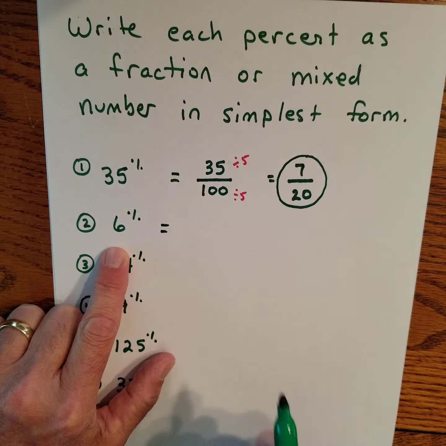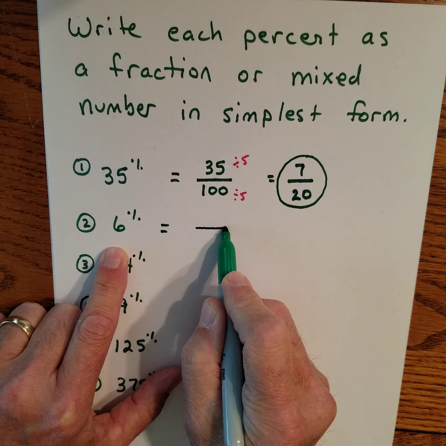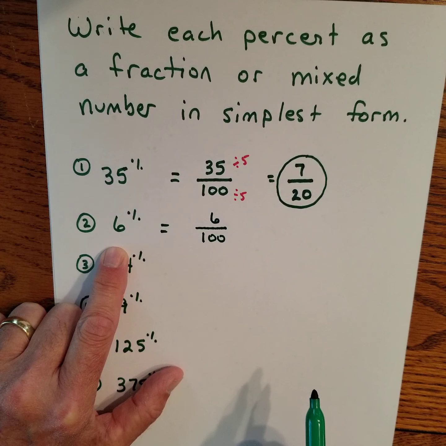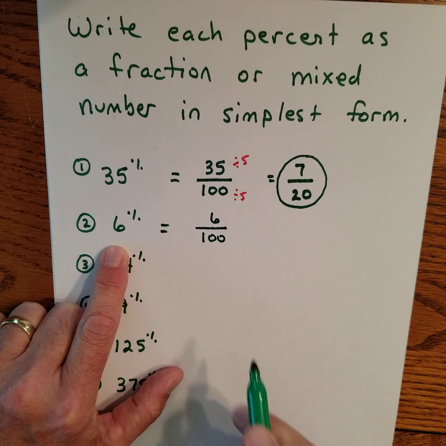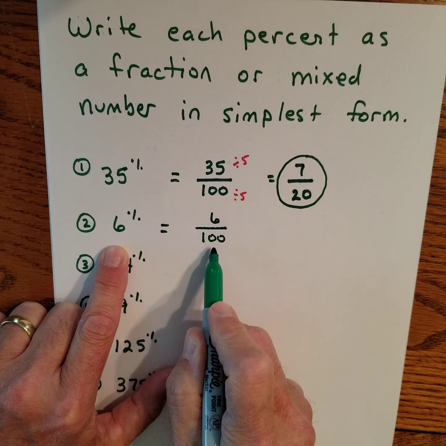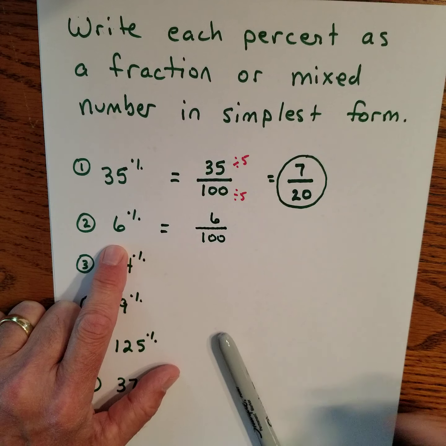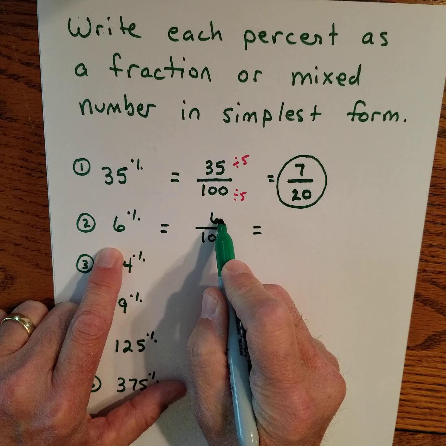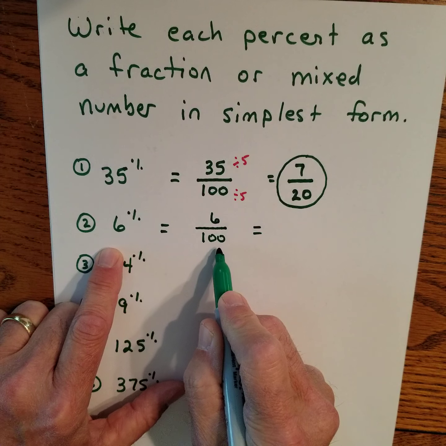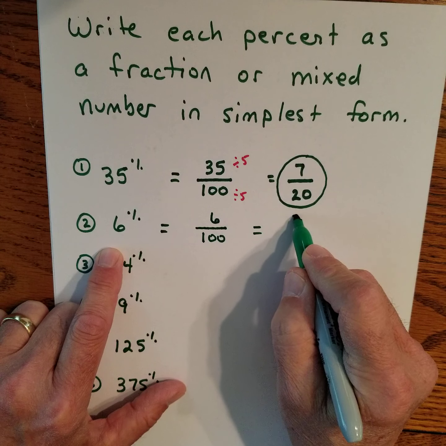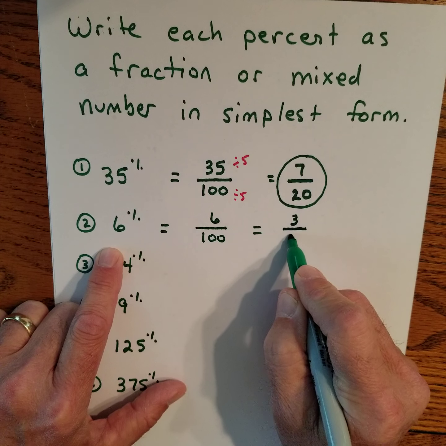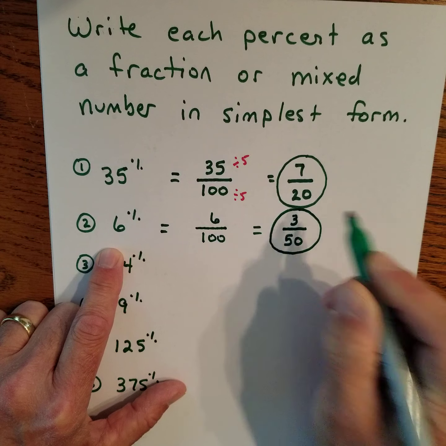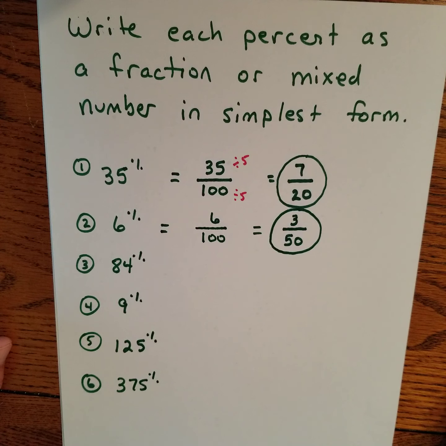6%, well, that's not a very good free throw shooter. Out of 100 shots, you only make 6. Now remember, the word percent means out of 100. The denominator will always be 100. Now let's reduce. 6 is divisible by 2, and 100 is divisible by 2. We'll divide by 2 and divide by 2. If you generally make 6% of your free throws, you'll only make 3 out of every 50 shots that you try.